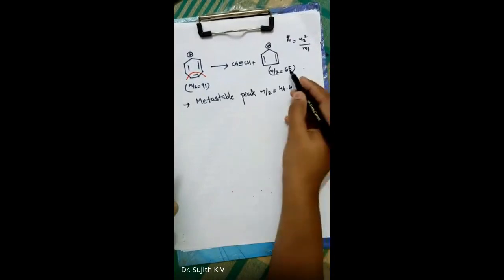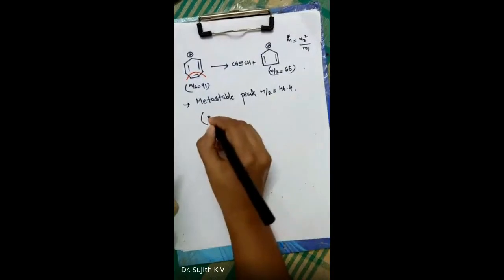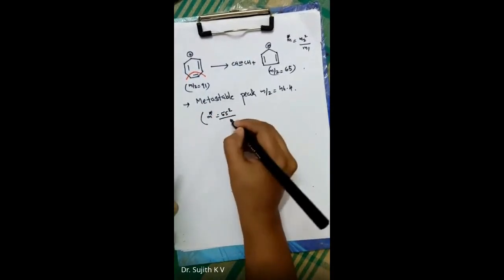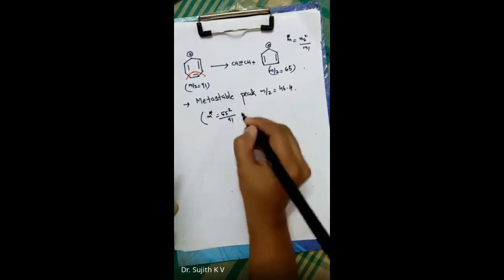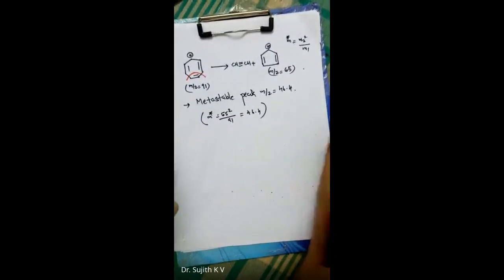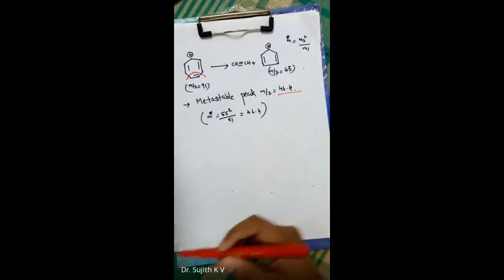Here m2 is 65. So this is obtained by 65 squared by 91. That will give you 46.4. Okay, there's a metastable peak at m/z equal to 46.4.